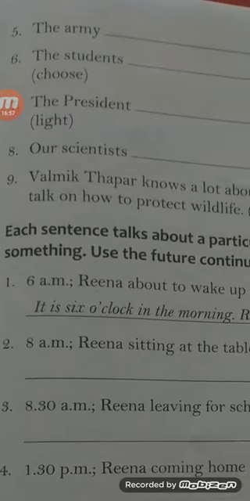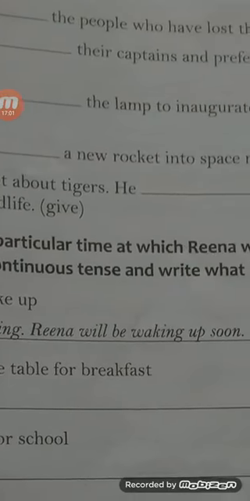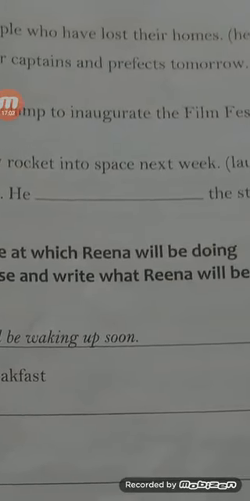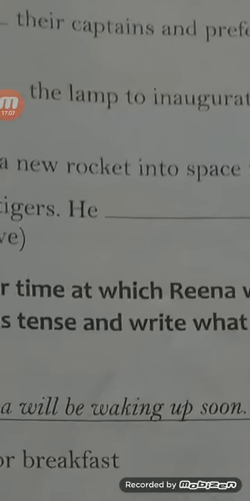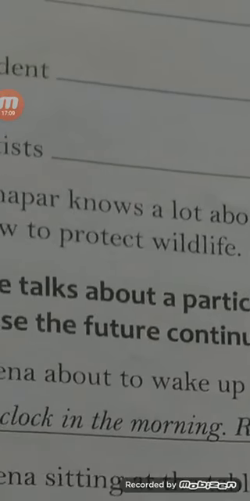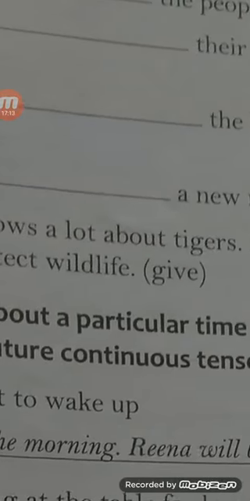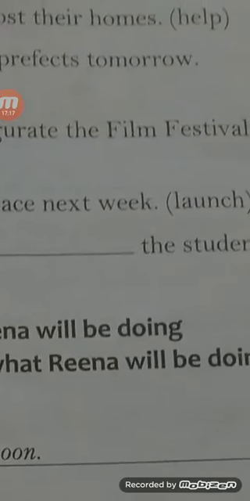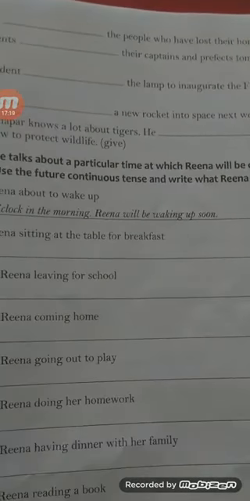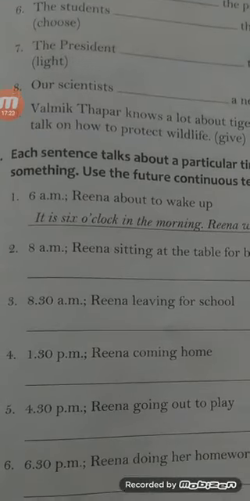Our scientists will be launching a new rocket into space next week. Not the project, but here it is rocket. Okay, it's clear, students. Now come to the 9th question.